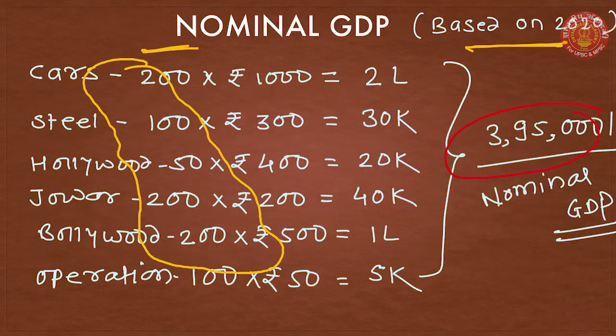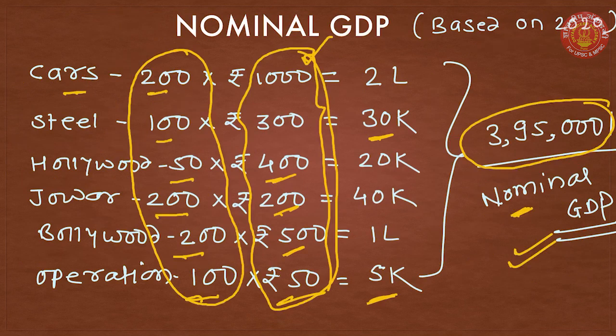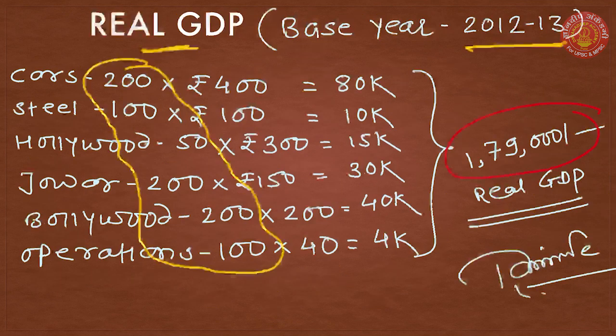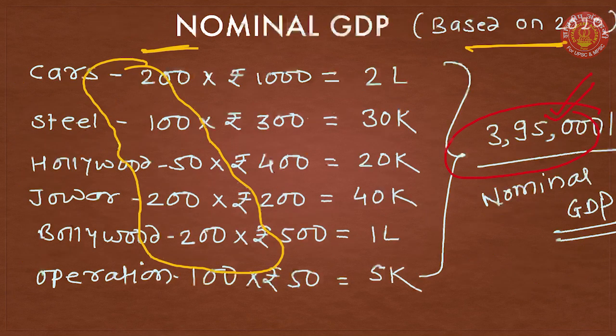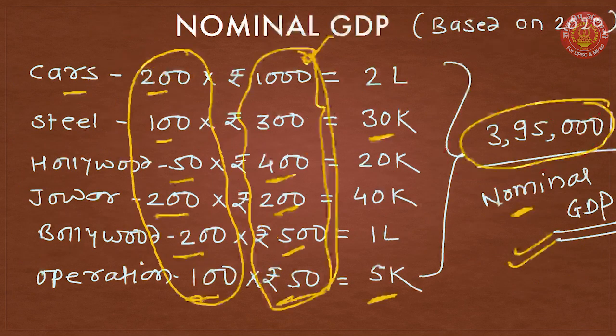See, if we compare, nominal GDP was 3,95,000 rupees. When we compare nominal GDP with real GDP, we get 1,79,000 rupees. It means prices have increased from 1,79,000 rupees to almost 3,95,000 rupees. So this is the rate of inflation.